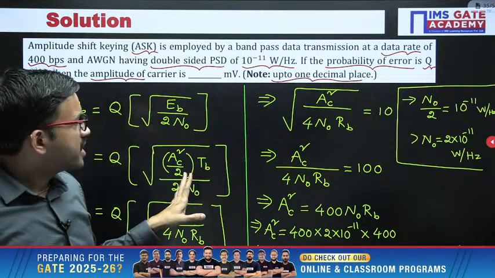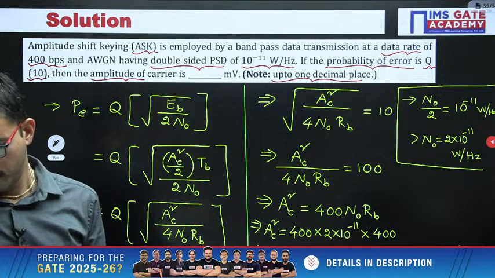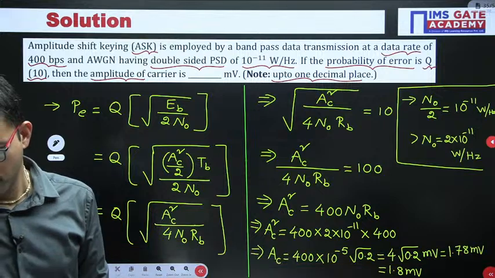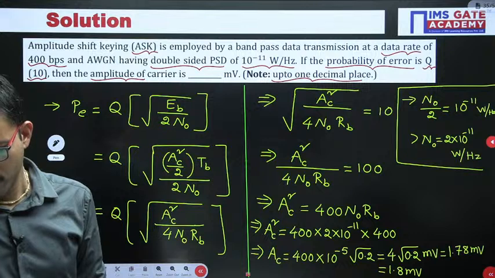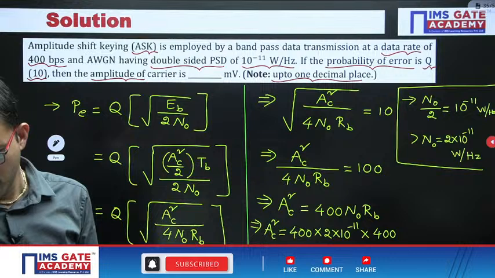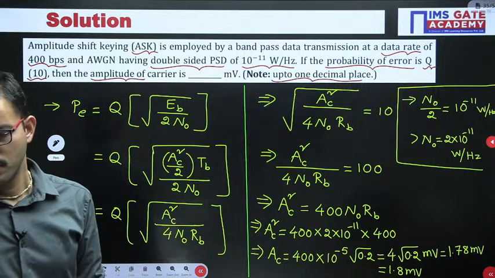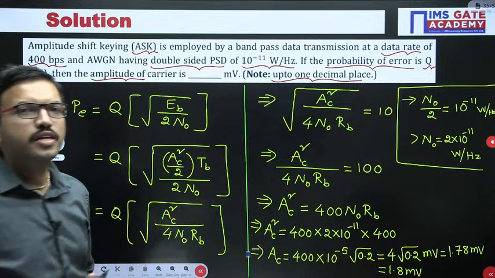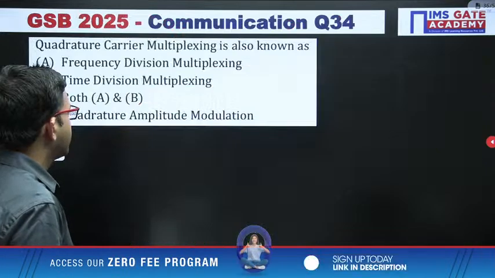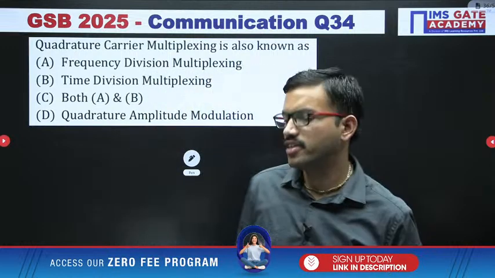All of you confirm regarding this question, is it clear for everyone or not? Yes, I hope it is clear for everyone. Right. Next question, it is a direct theoretical question. All of you give it a try.